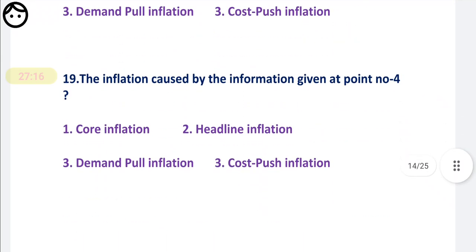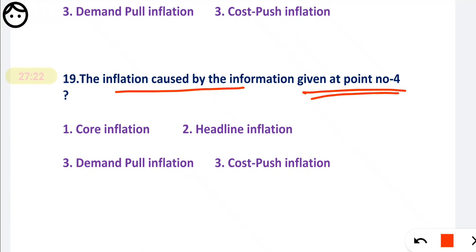Now the next question: the inflation caused by the information at point number 4 is core, headline, demand pull or cost push.